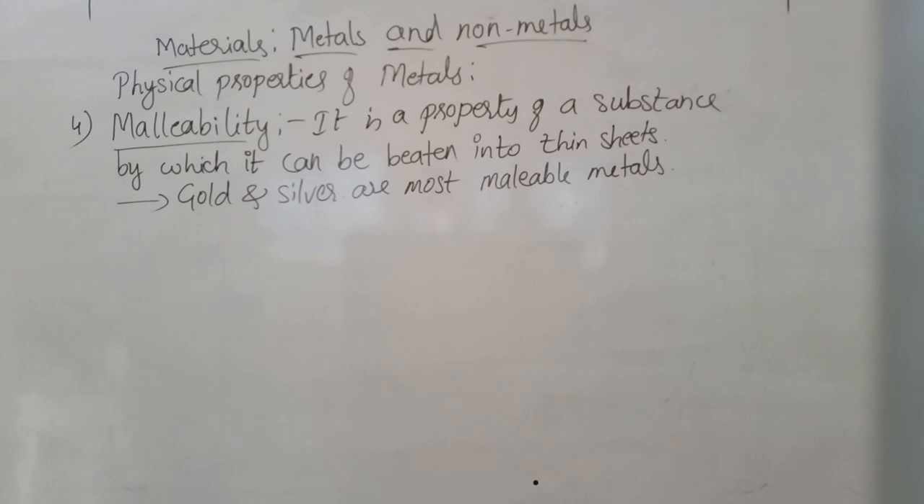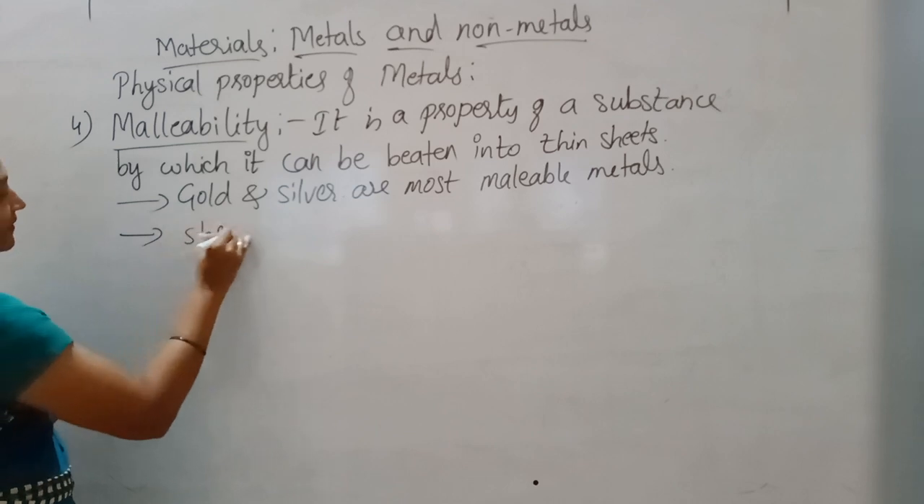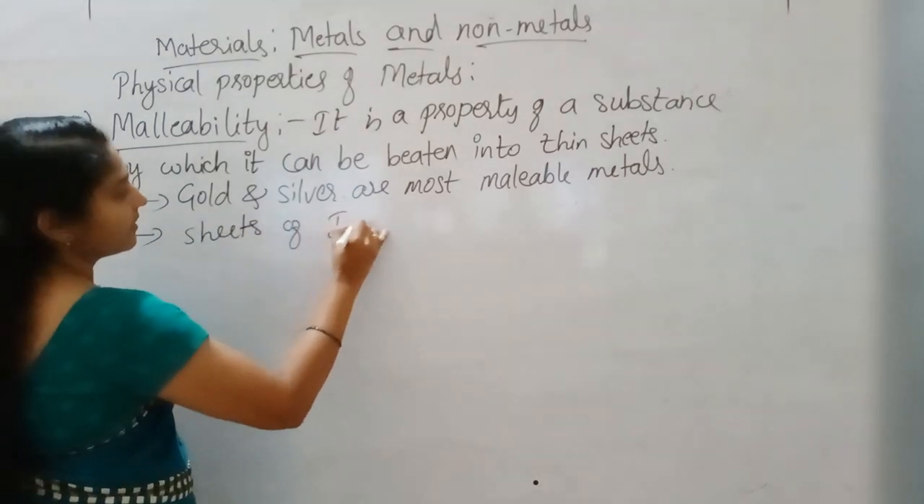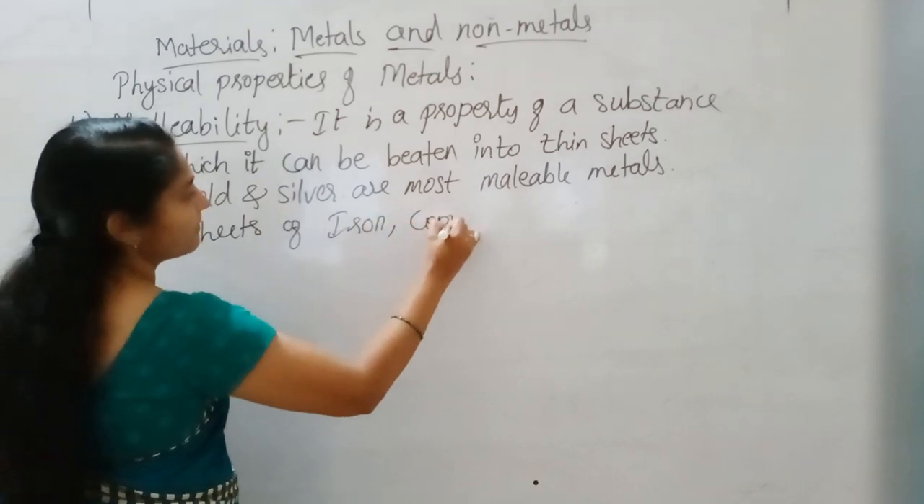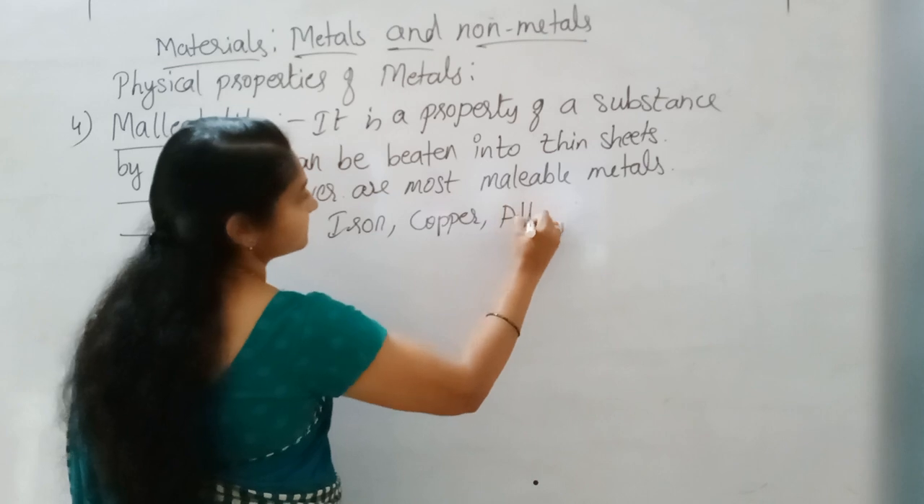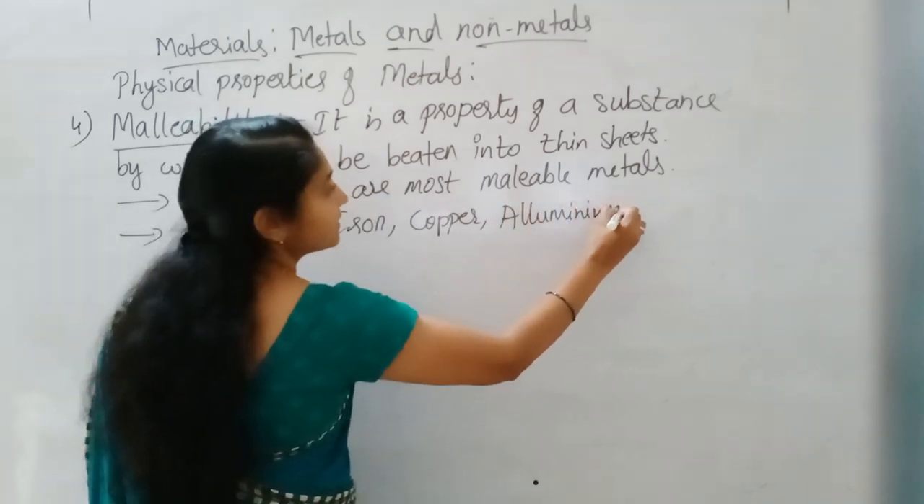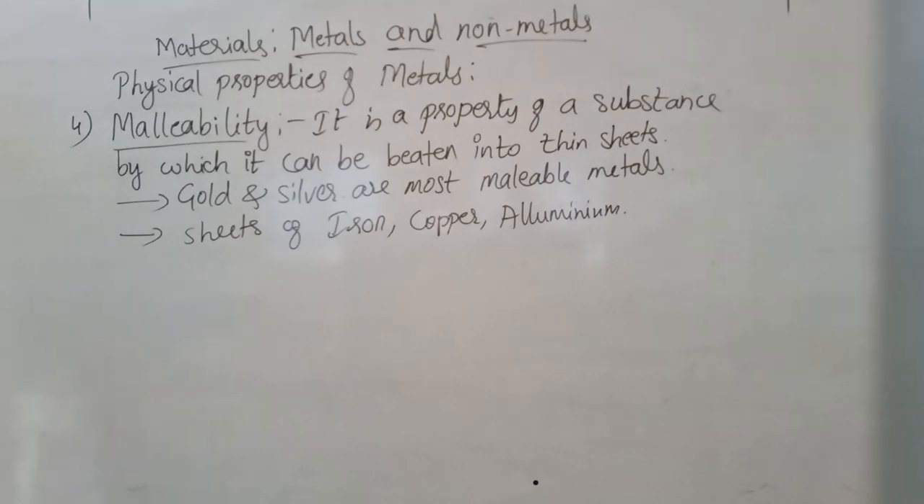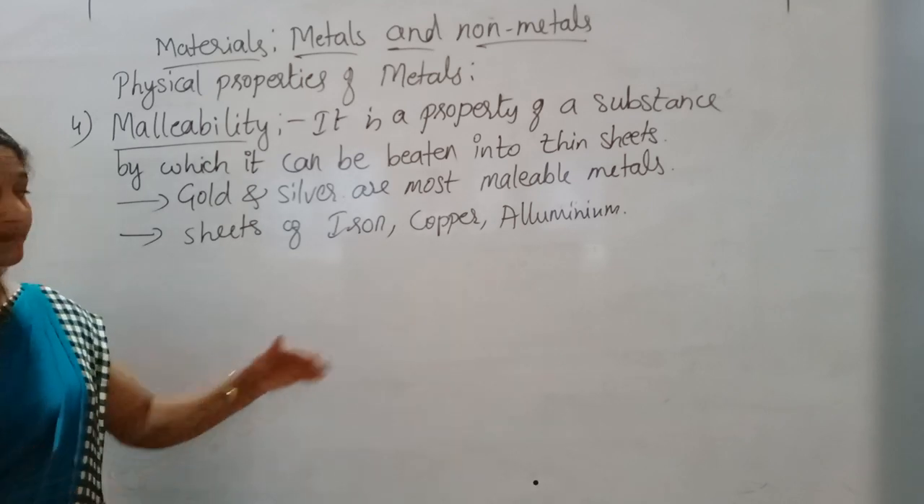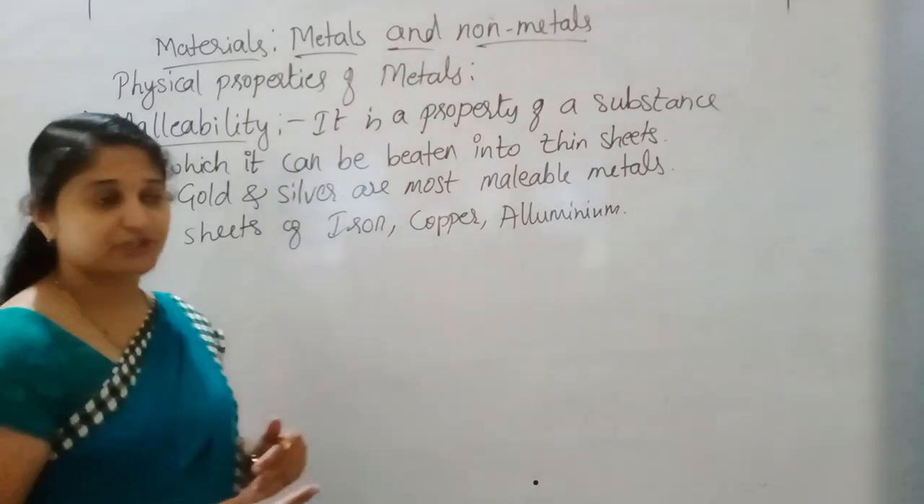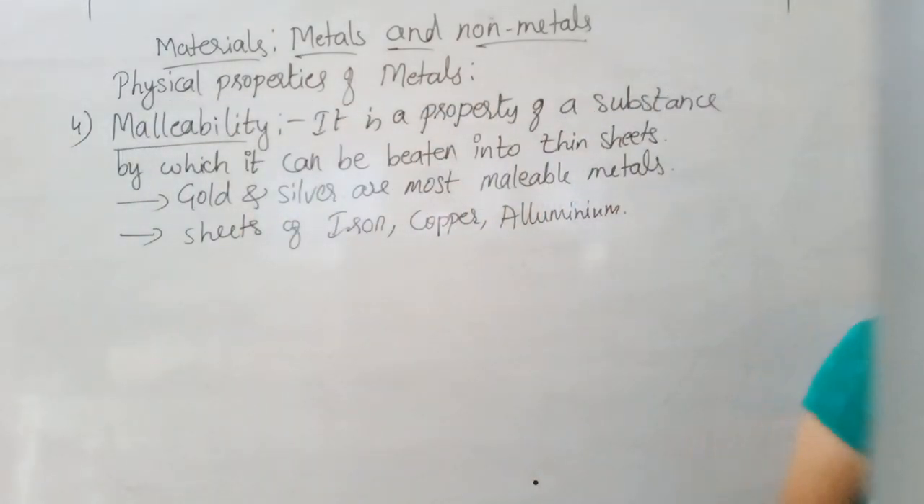Even sheets of iron, copper and aluminium are used in making utensils or vessels of different shapes as well as bodies of automobiles. We use such sheets in automobiles, in different shapes, and in our kitchen, where different utensils are made of copper and aluminium, and some machinery tools are made of iron.